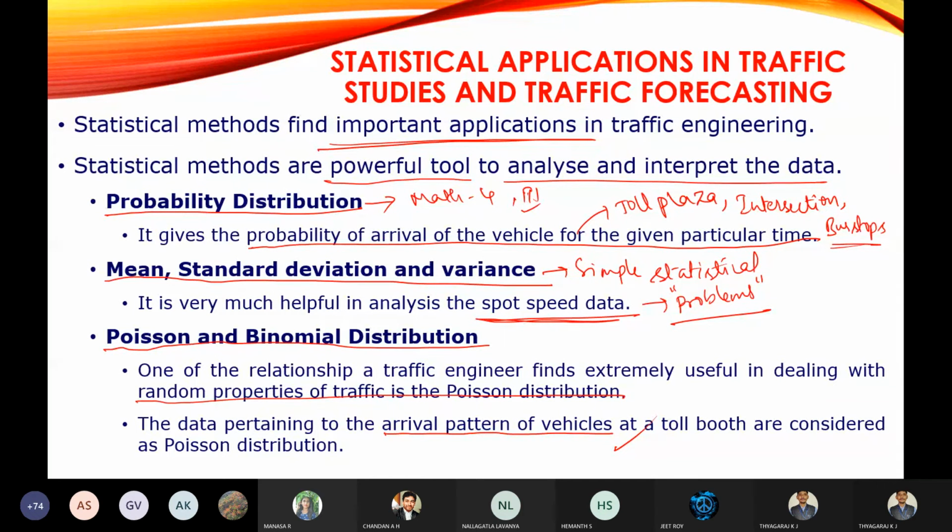And the vehicular arrival pattern at the toll plazas can be analyzed using the Poisson's and binomial distribution also. Not only the probability distribution, you can adapt this Poisson's and binomial distribution for analyzing the arrival pattern of vehicles at the toll plazas. Okay, is it clear? These three things, is it clear?